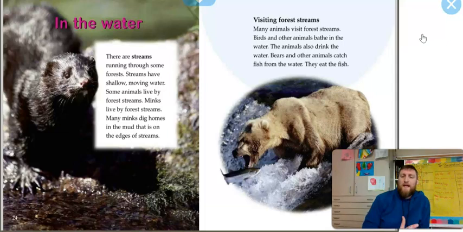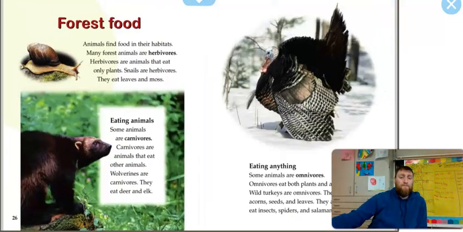Visiting forest streams. Many animals visit forest streams. Birds and other animals bathe in the water. The animals also drink the water. Bears and other animals catch fish in the water. They eat the fish. All right. Turn and tell your partner, why is water so important in forests? Why is water so important? Right. Welcome back. Students, we're turning and talking about why water is important. It's really important that we're asking ourselves questions while we read.